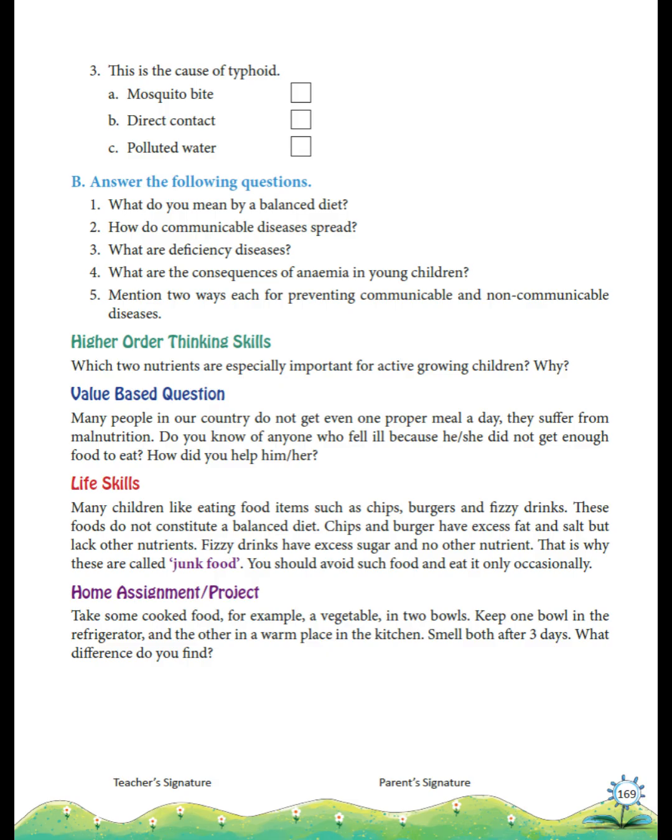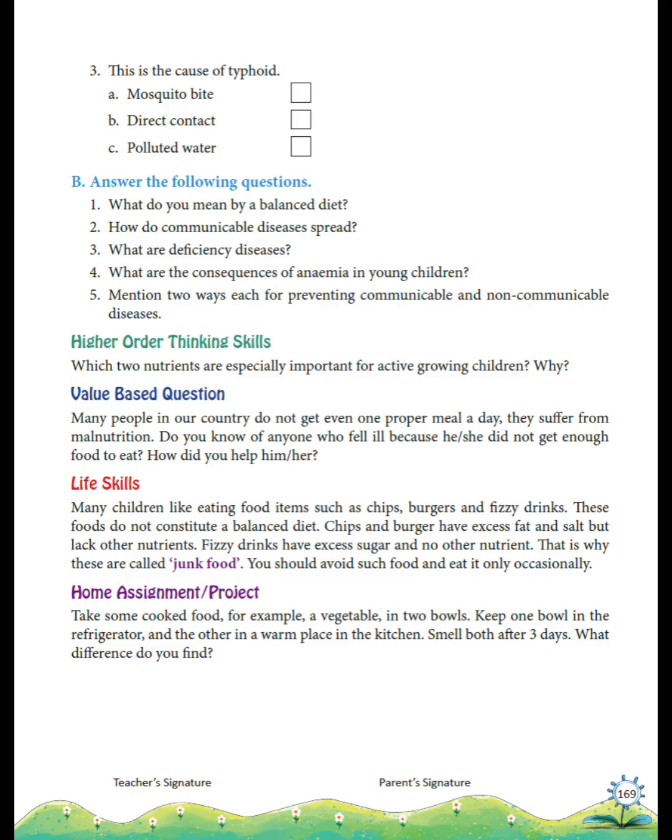Higher order thinking skills. Which 2 nutrients are especially important for active growing children? Why? Proteins and carbohydrates are most important. They help children grow, build muscles, and give energy for activities. Value-based question. If someone does not get enough food, they can suffer from malnutrition. To help, you might share your lunch, help get medical advice, or inform a teacher or parent. Life skills. Junk food like chips, burgers, and sugary drinks should be eaten only sometimes as they do not have enough nutrients needed for health.